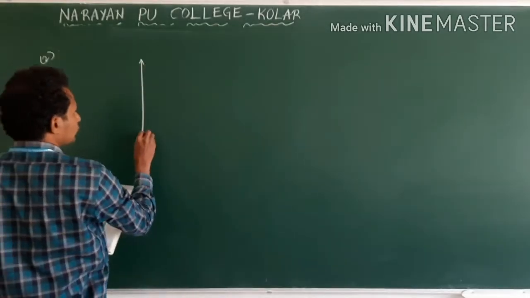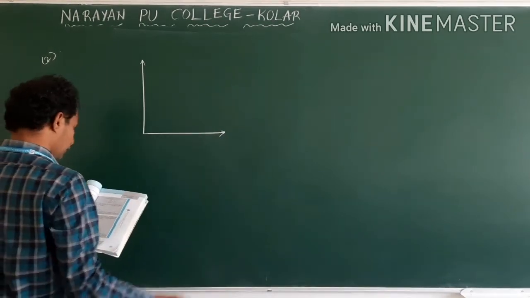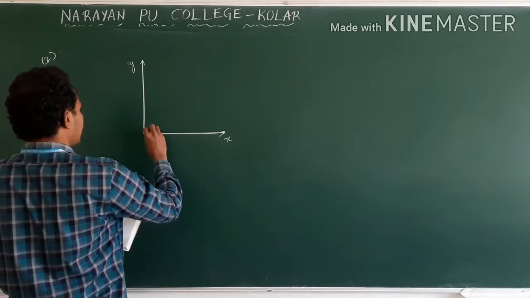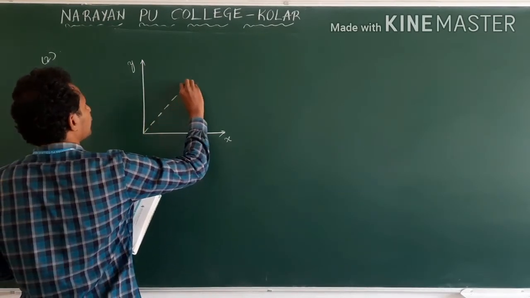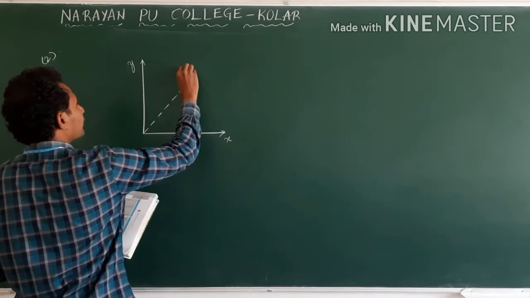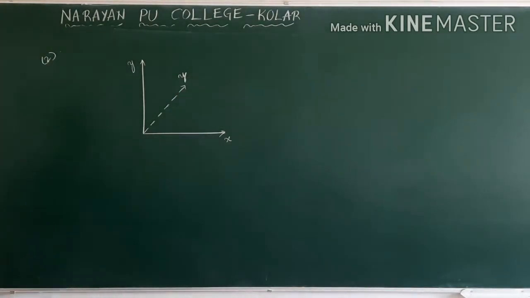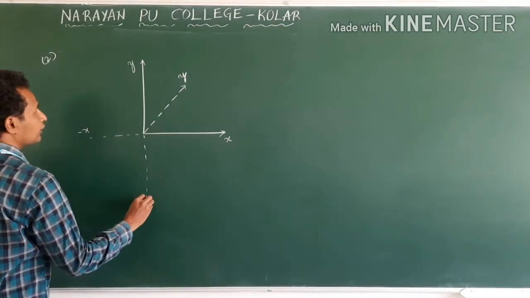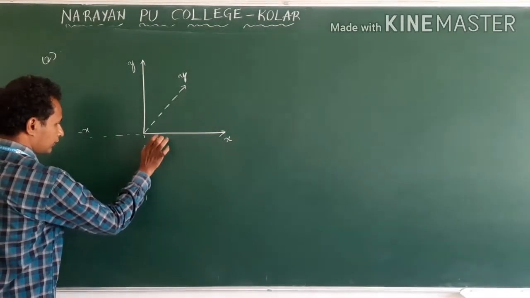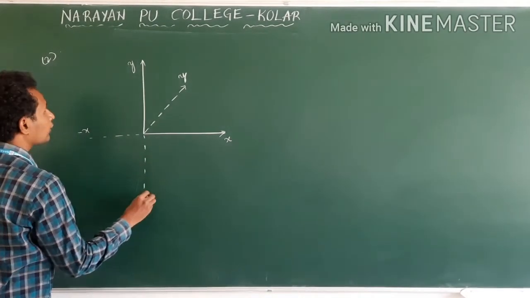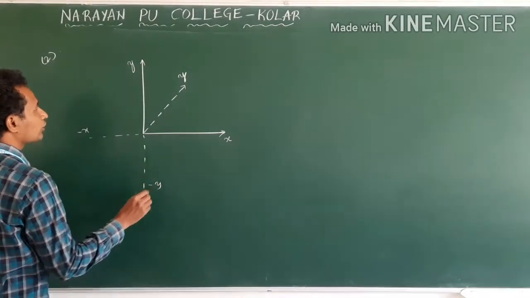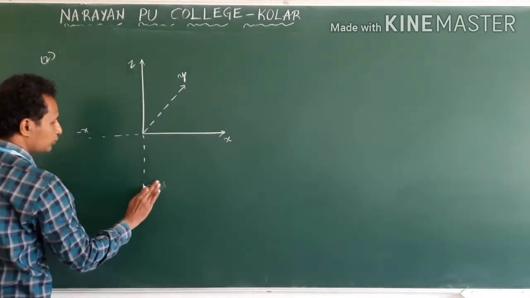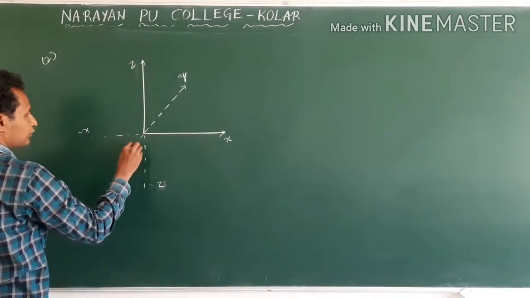this is the x-axis, y-axis. This they have taken as positive y-axis. Clear? Obviously this will be negative x-axis, this will be negative y-axis, sorry, this is the given z-axis, and this is negative z.